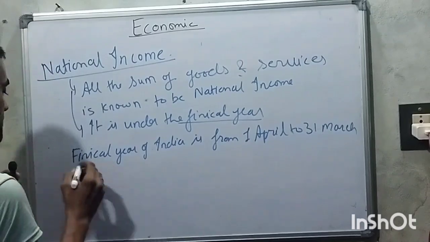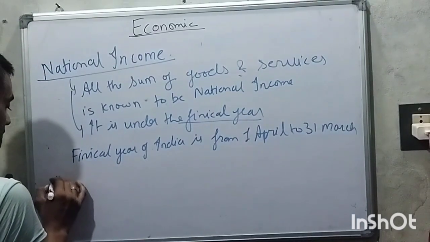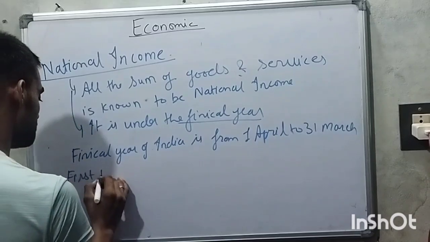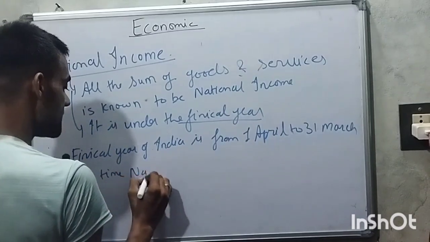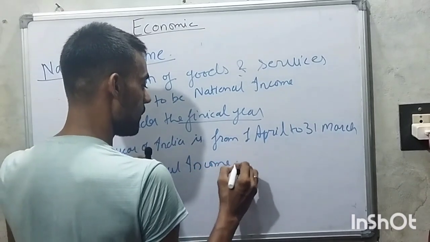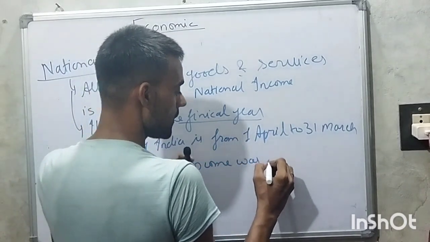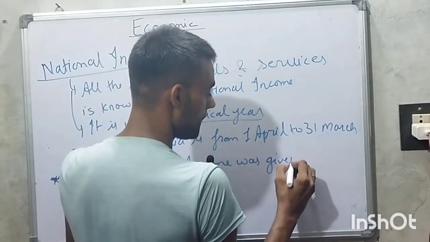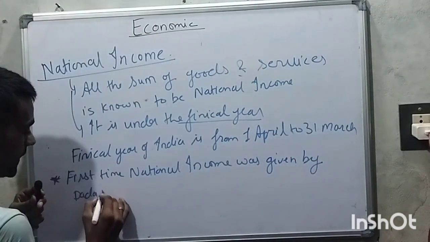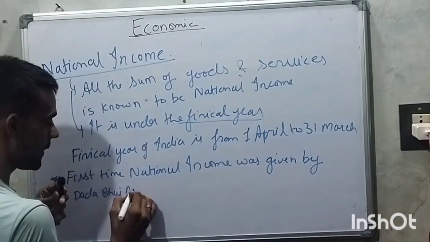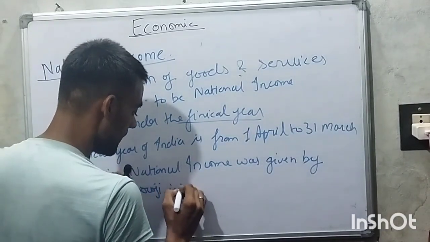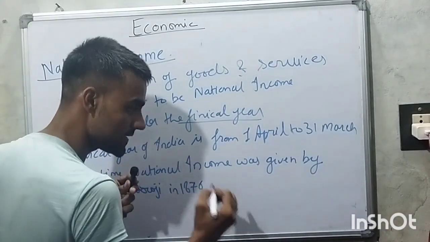National income was first given by Dadabhai Naoroji in 1876.